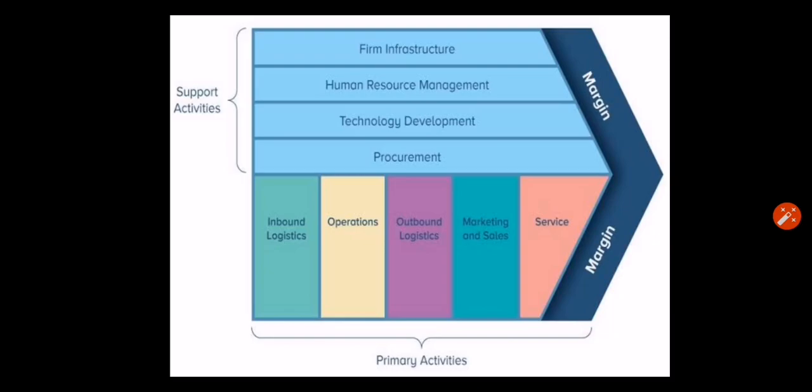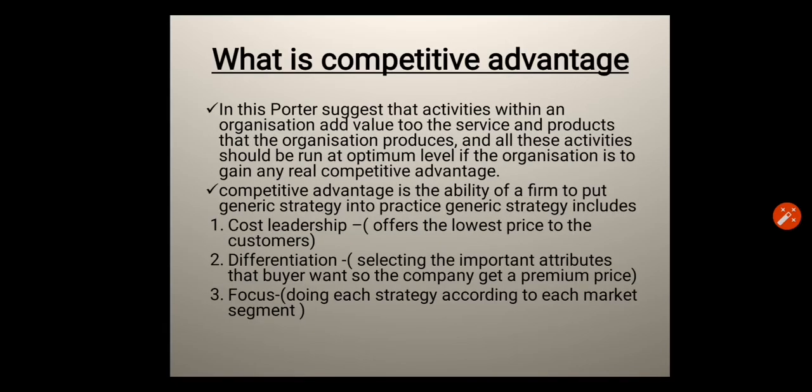There are 5 primary activities, whereas there are 4 support activities, which include firm infrastructure, human resource management, technology development and procurement.